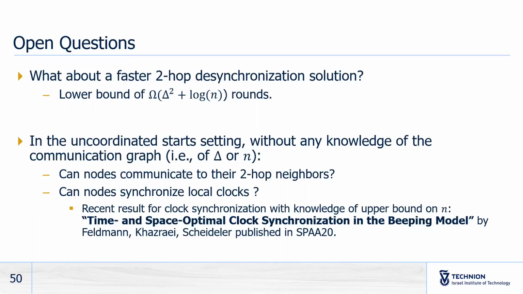One can also ask, can nodes communicate to their two-hop neighbors without any knowledge of the communication graph in the uncoordinated start setting? By that I mean, without this upper bound on the maximum degree, can nodes still communicate to their two-hop neighbors? One can ask, under the same assumptions, a stronger question: can nodes synchronize local clocks? A positive or negative answer to this second question would extend both our results, but also a second result obtained in Burman recently, which solves clock synchronization in the uncoordinated start setting under the condition that nodes have some knowledge of an upper bound on the number of nodes.